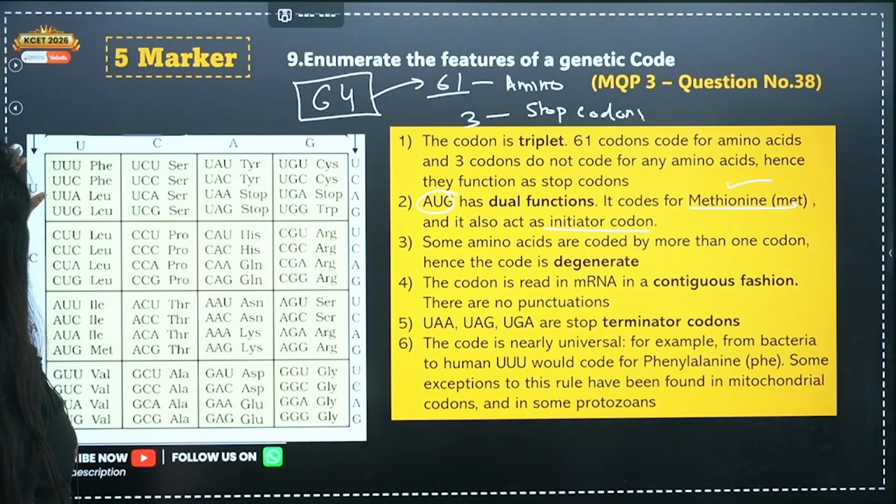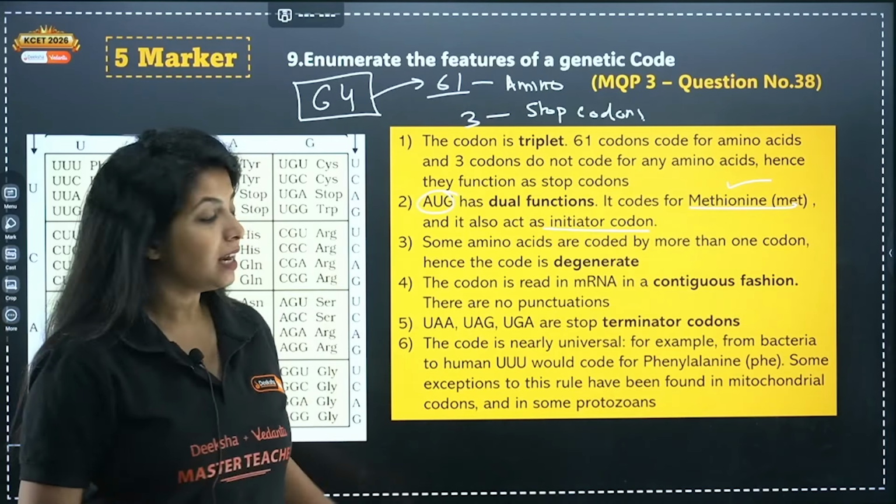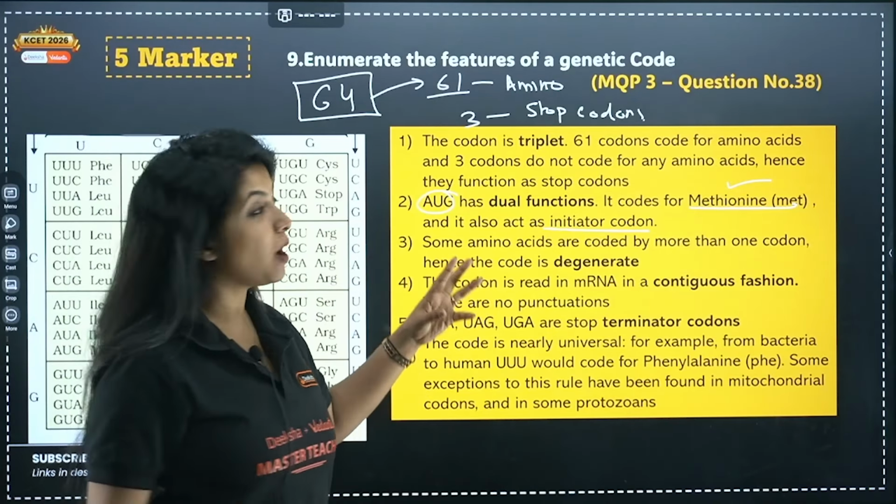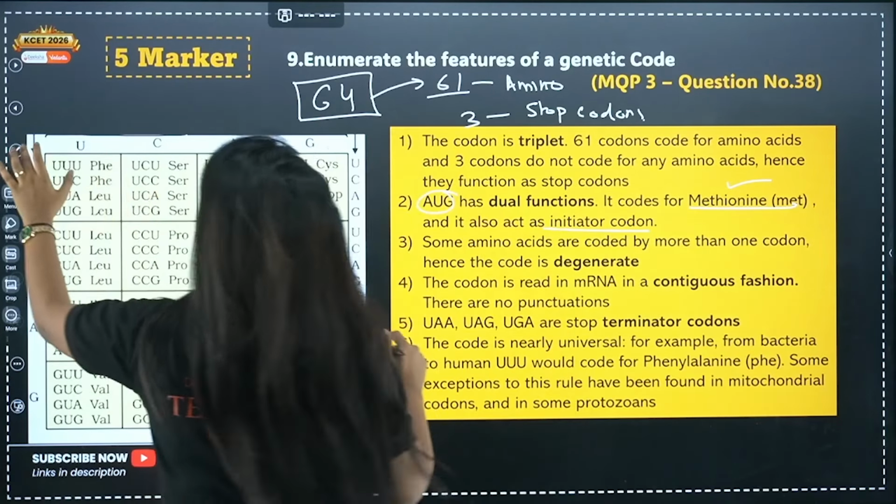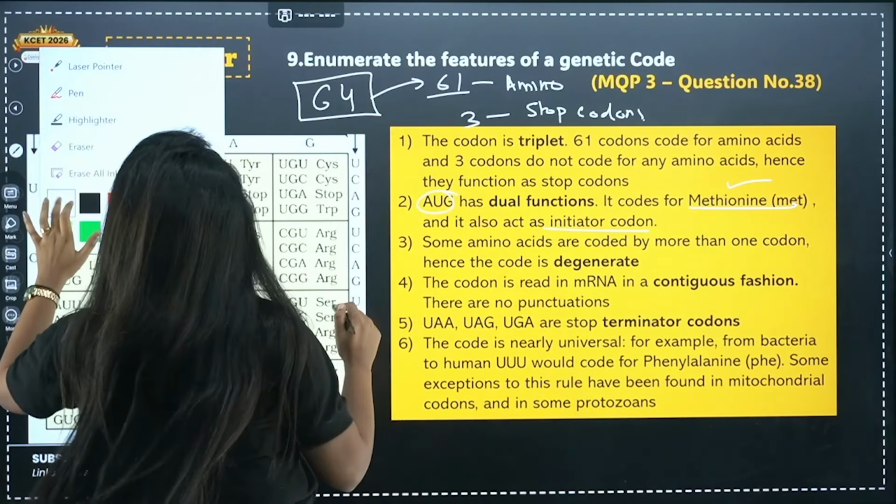Now, the codon is read in mRNA in a contiguous fashion. For example, I have a strand of mRNA. You do not have any full stops, commas, anything out there. There is no punctuation. They are read continuously. Now, the 3 stop codons I spoke about, remember their names. What are their names, my dear children? UAA, UGA, and UAG. These are the 3 stop codons. You also call them terminator codons.